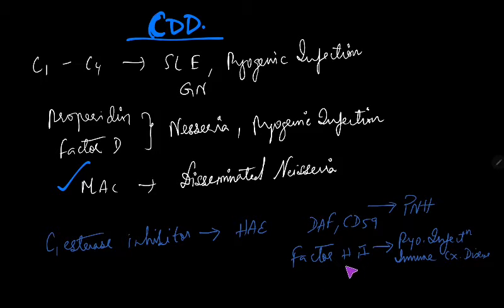Factor H and I. Whenever we say H and I, hi, it is like the first thing we speak to anyone. So the first cell coming would be the neutrophils, and in its absence that could cause pyogenic infection, as well as some immune complex disorders.